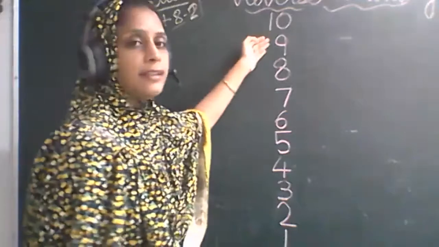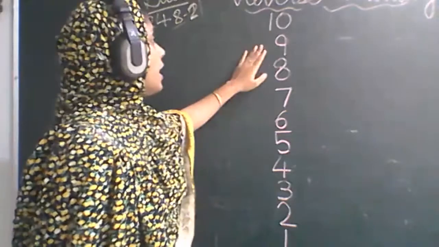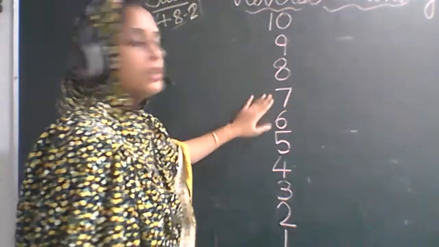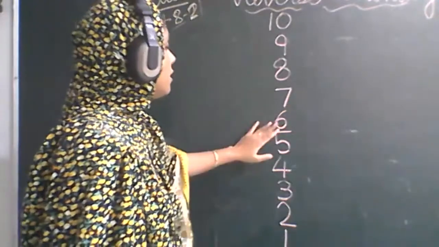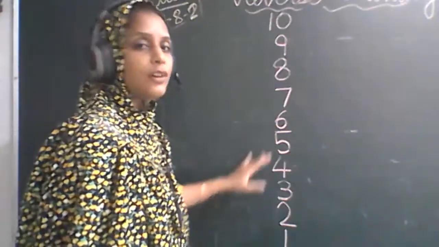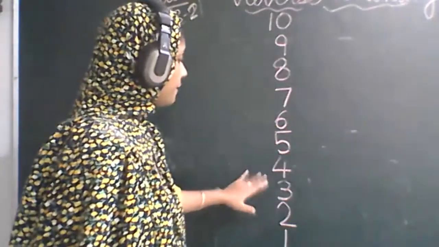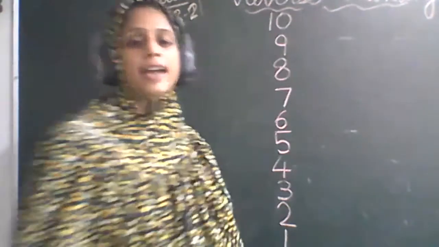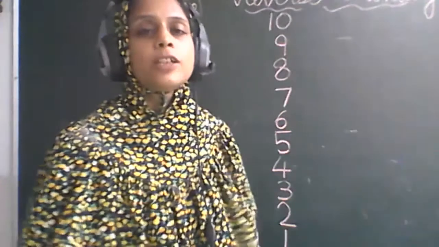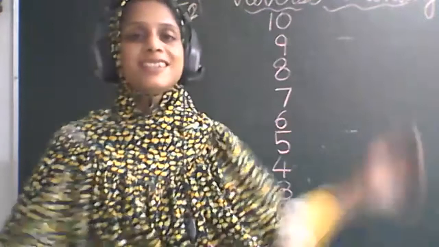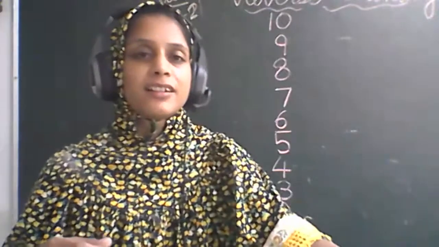Say 10, 9, 8, 7, 6, 5, 4, 3, 2, and 1. What is this? Reverse counting, backward counting, means ulti counting.